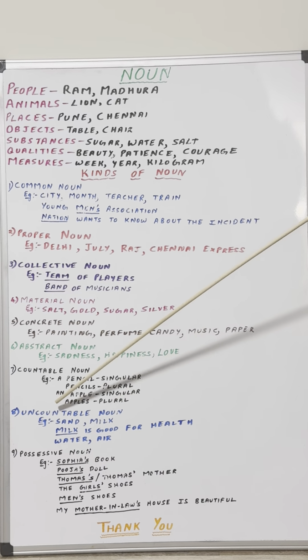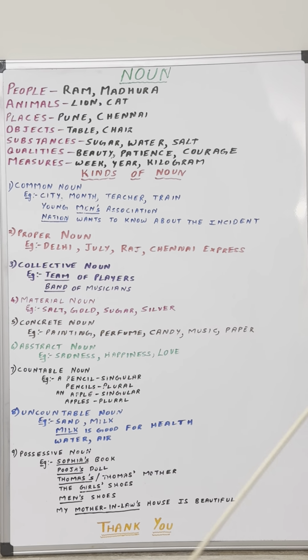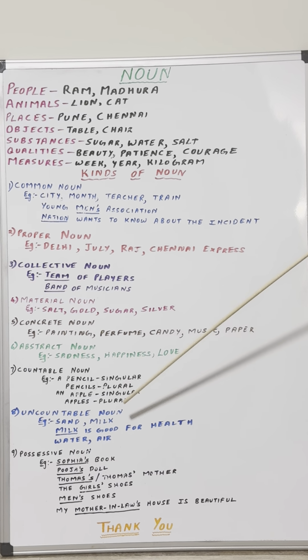For example, sand. Is it possible for you to count sand in numbers? 10 sand, 5 sand, no. You cannot count it. Similarly, milk. Is it possible for you to count the drops of milk? No, it's not possible. What do you do? How do you measure it? You measure it in quantities like 1 liter, half liter, 3 liters, 5 liters of milk. You measure it in quantity. You weigh it, but you cannot count it in numbers.